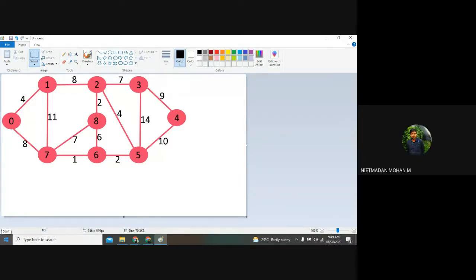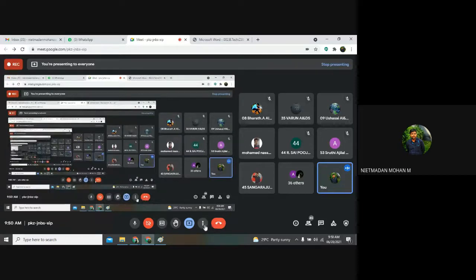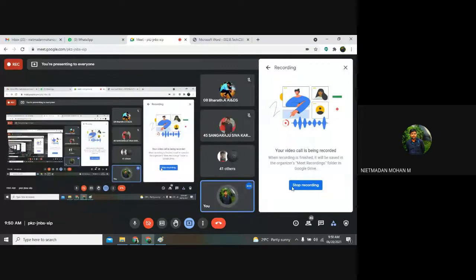Okay, sir. So just take the snapshot of this. Has anyone taken the snapshot of the previously explained concept? Has anyone taken the snapshot? If you have taken the snapshot, just share it with me, those who have taken the snapshot of